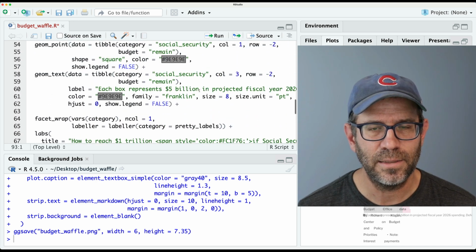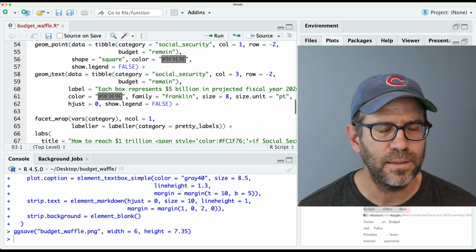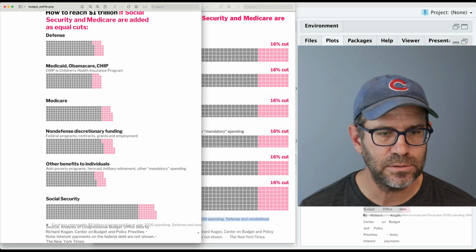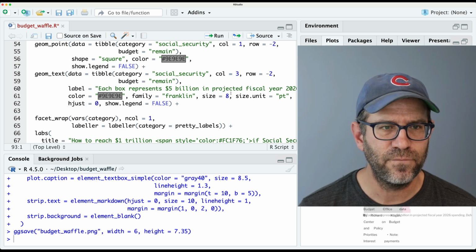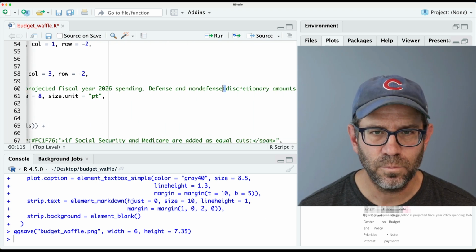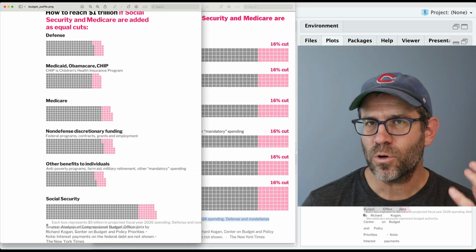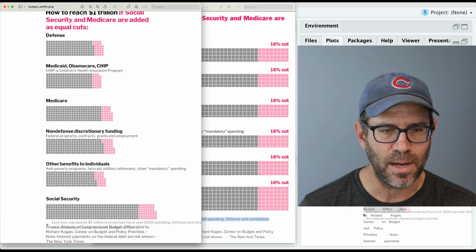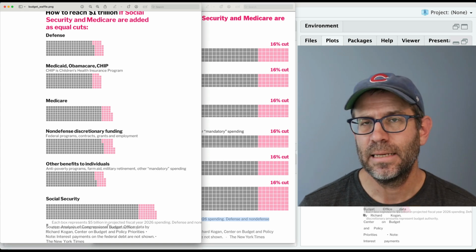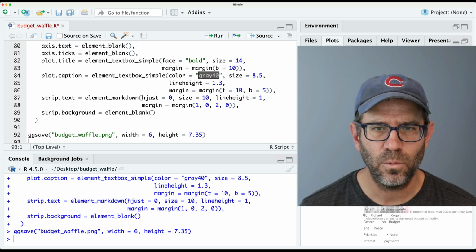Maybe we'll go ahead and bring that in here in a minute, but I'm going to go ahead and manually insert a line break. And so the line break comes after non-defense. And so we'll do a \n there. And I'm seeing that I need more space between my caption and the bottom of the plot. So I need to add some margin there, right? And so I think we'll do that in caption at the top.